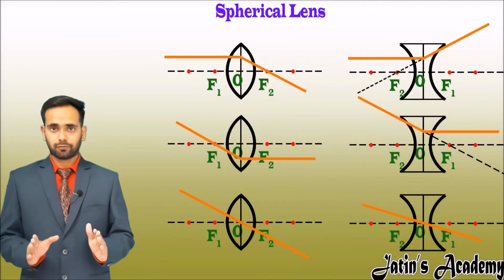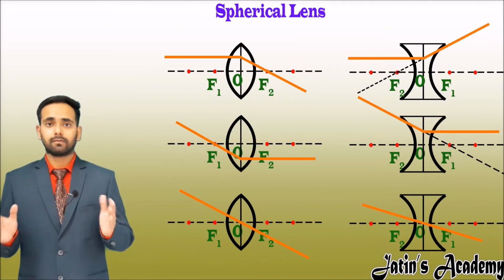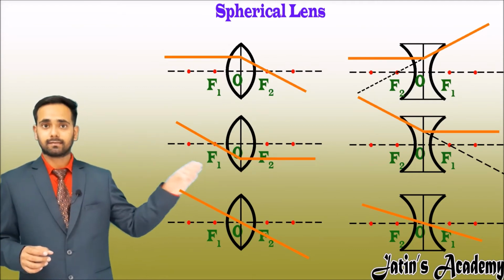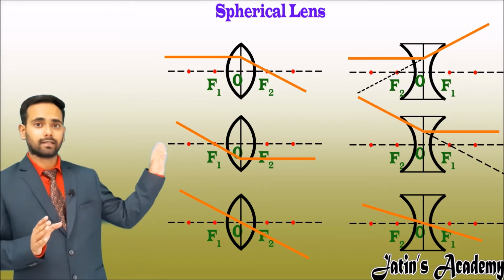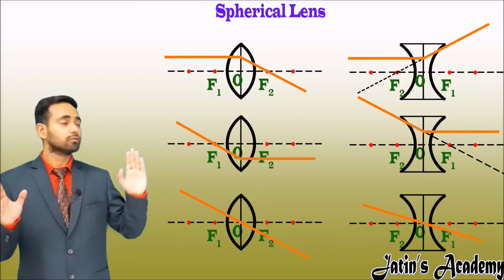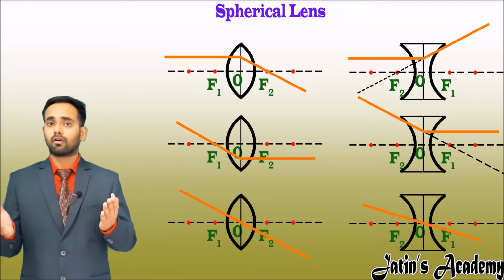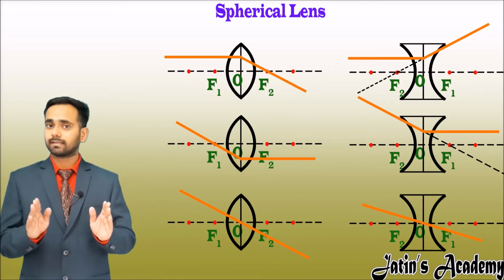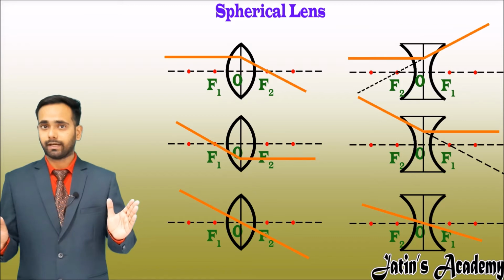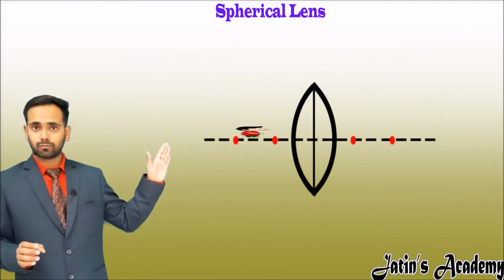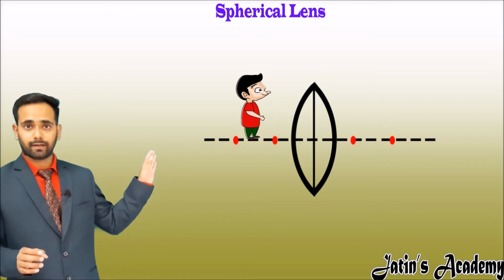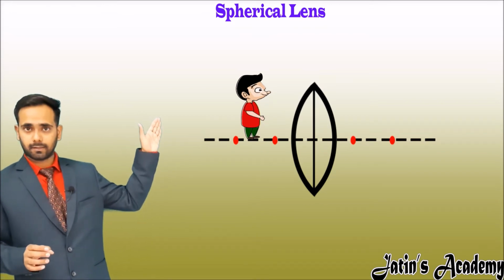Now we have to make the ray diagram in convex and concave lens, where we put the object at a position and then we get the image. In order to make the ray diagram, first of all we have to learn some things related to the ray diagram. First, we should know that the object should be placed on the left side and above the principal axis.